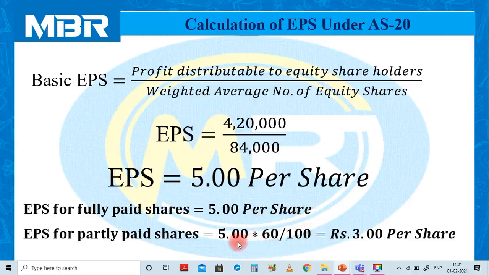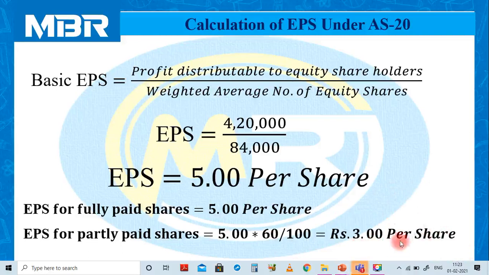So rupees 5 EPS on fully paid shares multiplied by paid up amount 60 divided by face value of the share rupees 100. So 5 multiplied by 60 divided by 100, rupees 3 per share. So you can say that for fully paid shares, EPS is rupees 5 and on partly paid shares, it is rupees 3.